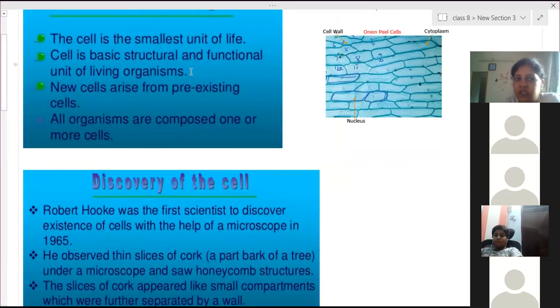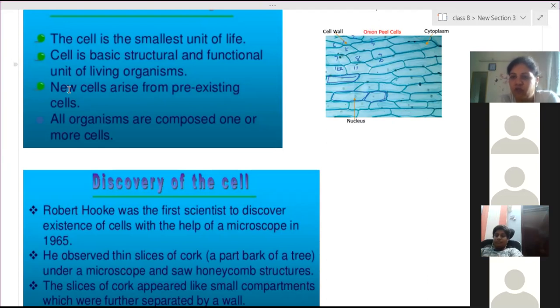So the cell forms the full living system. All the functions of the body are performed by different cells, and the full body is completely made up of small units called cells. Therefore, the cell is the basic structural and functional unit of living organisms. This comes under the cell theory: every new cell is formed from a pre-existing cell, just like a new human being is formed from older human beings, the parents giving rise to the offspring.